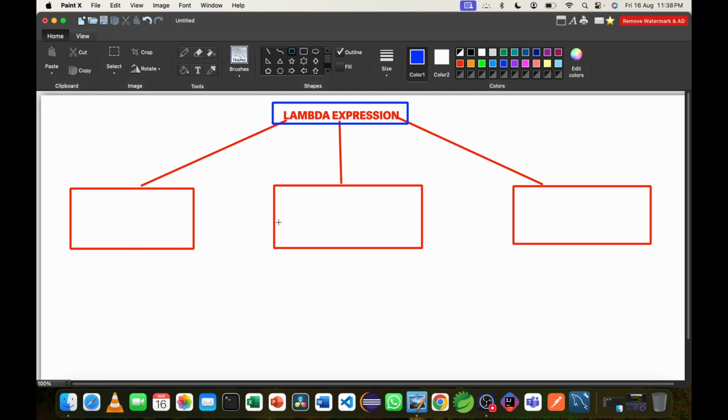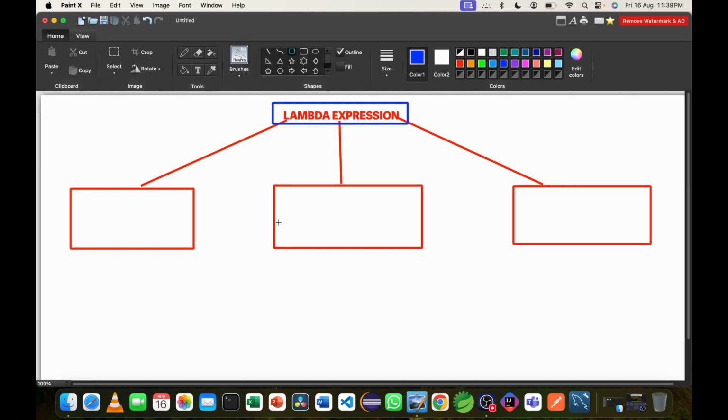From version 1.8, Java is also known as a functional programming language. Functional programming language means everything you have to represent in the form of functions, and as we know, a function can exist outside of the classes, functions can be stored into a reference variable, and can also be passed as a parameter to other methods.